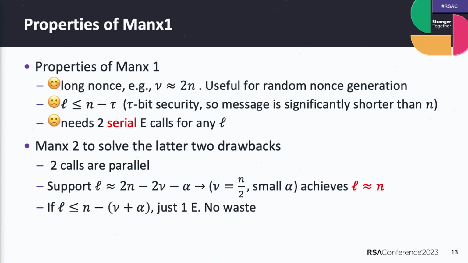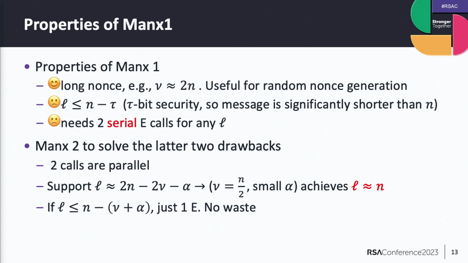To solve these two drawbacks, we propose Manx2, where the two block cipher calls are in parallel, and it supports a plaintext length of approximately 2n minus 2 nu minus alpha.